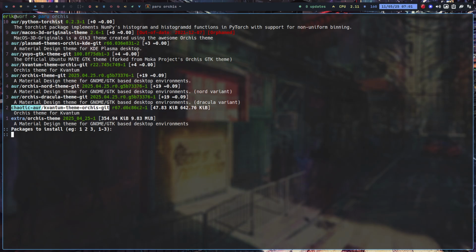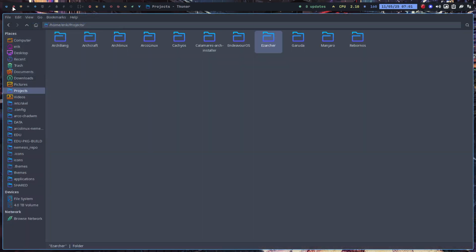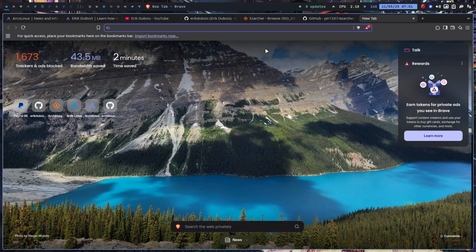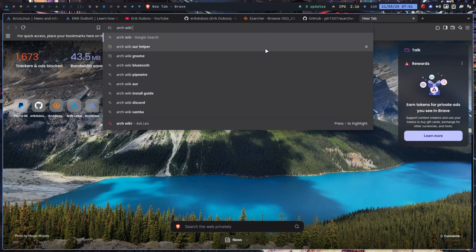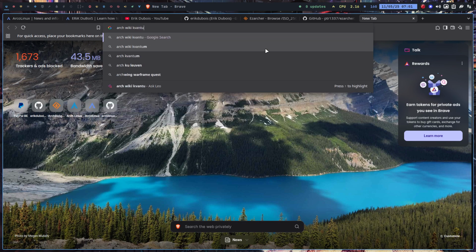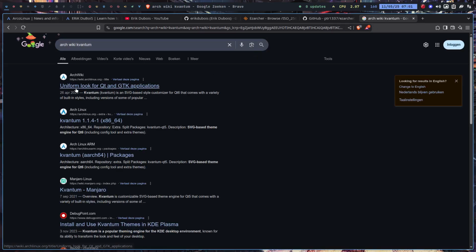Figure out what is Quantum, Arch Wiki, Quantum. Linux is a journey of learning, right? It's not. So, Arch is. I mean Quantum. That's what I wanted to look here. Quantum uniform. Look for GTK and Qt and GTK. Wow.